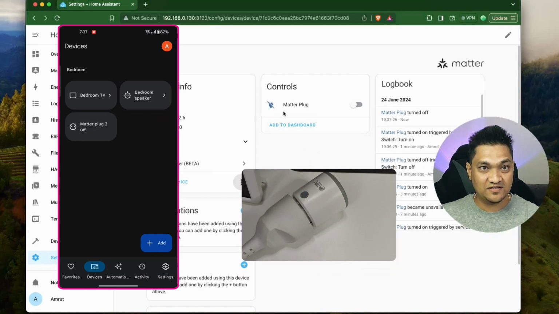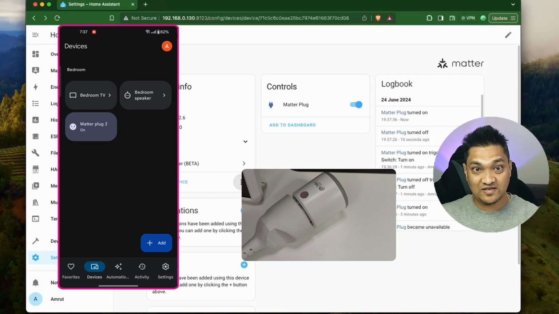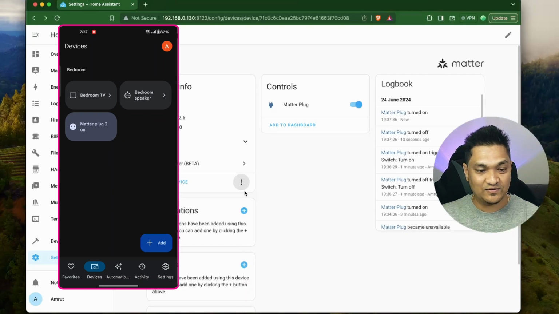And if you see here, this is also turned off in Home Assistant, as well as the light on the plug is also off. Now let me turn this on again, and this is instantaneous because all of this communication is happening locally right now. We have now connected this to two controllers, that is right now Home Assistant as well as Google Home.